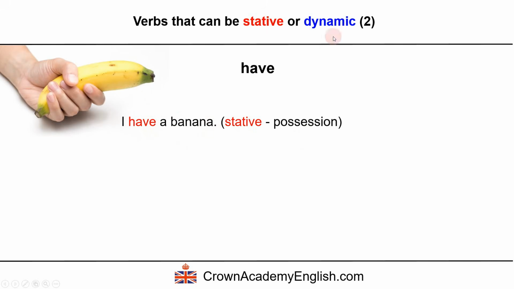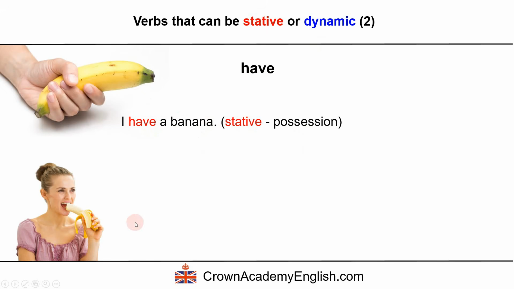However, there is also a dynamic use of the verb have. I am having a banana for lunch. So here the verb have is dynamic, but the meaning is different. The meaning has now changed. In this context, it means eat. I am eating a banana for lunch. Since it is an action, we are allowed to use the ing form. We can use the continuous form.